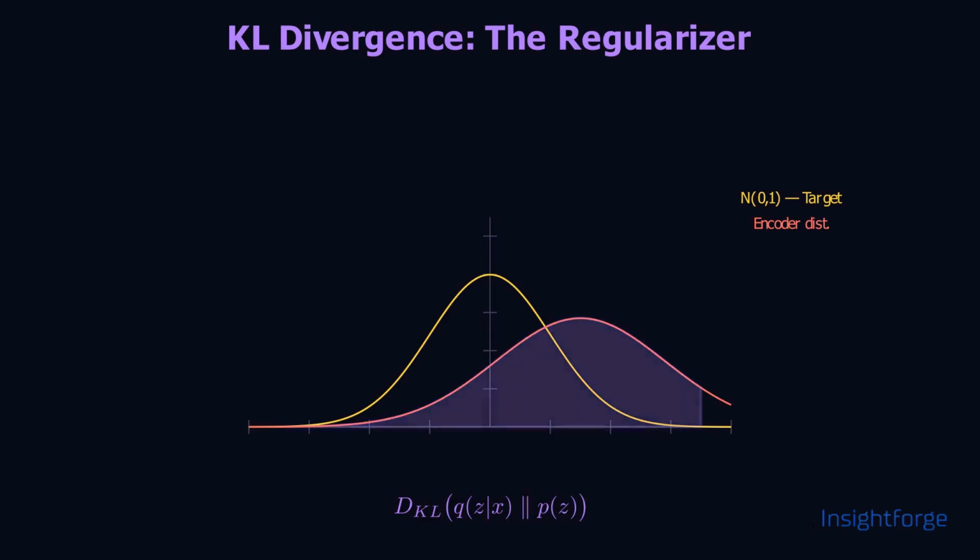We enforce this with KL Divergence, a distance metric that measures how different the encoder's distribution is from a standard Gaussian. Once we add this term, balancing KL divergence against the reconstruction loss keeps our latent space distributions wide enough to cover the entire space.